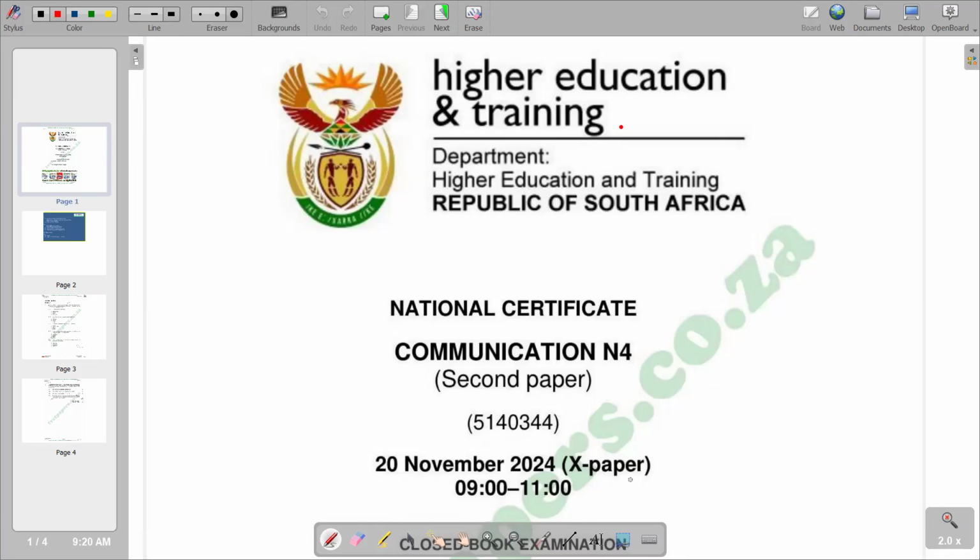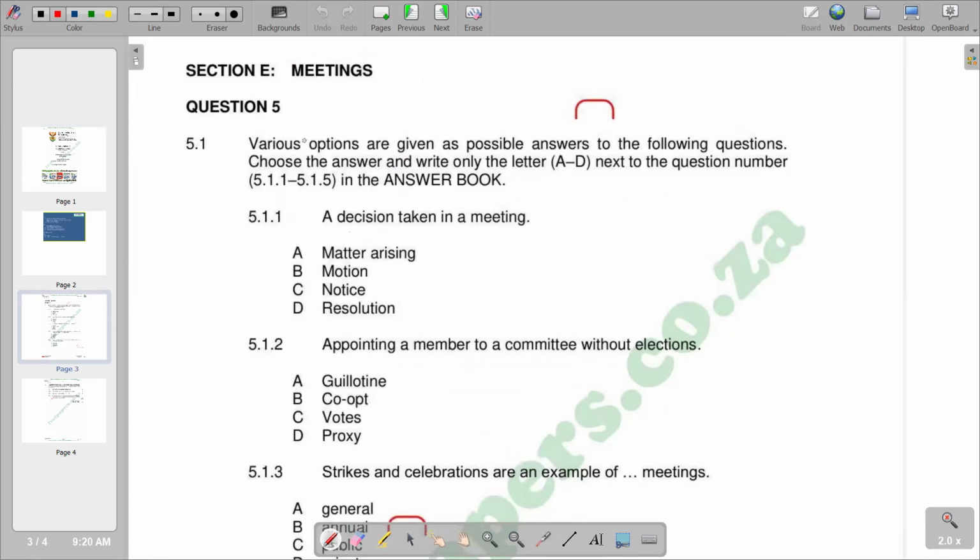We are looking at the question paper of November 2024, and we are going to look at the last question on that question paper, that is question 5 on meetings. So this is our section E. Our question reads, various options are given as possible answers to the following questions. Choose the answer and write only the letter A to D next to the question number.